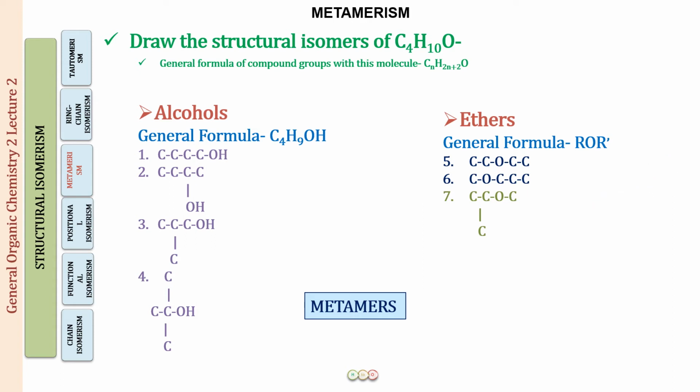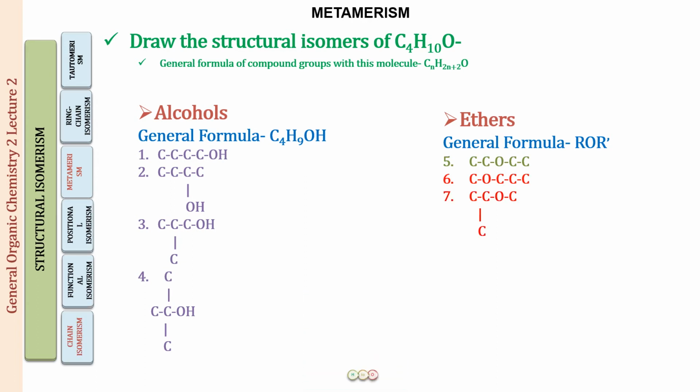Let us now look at 5 and 7. What are they? In 5 and 7 also you can see that we have the same functional group, and the position of the functional group is differing because of the difference in the number of carbons attached on either side of it. Here it is 2 plus 2, and here you can say it is 2 and 1 with a substituted 2, or you can say it is a 3 and a 1, for whatever way you may understand this. But there is a difference in the nature of the alkyl groups attached to the oxygen atom. So this is again a case of metamerism.